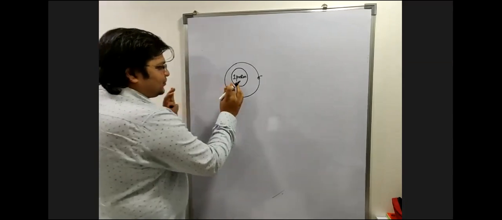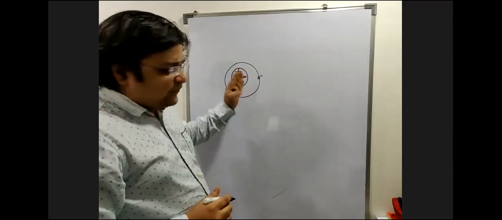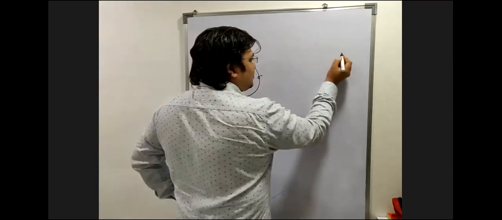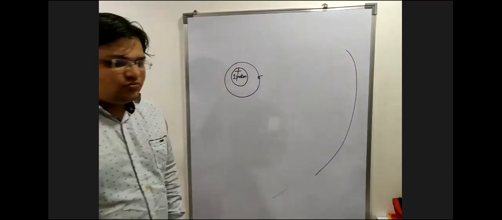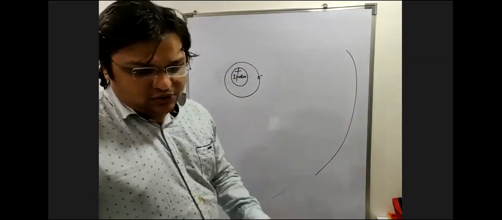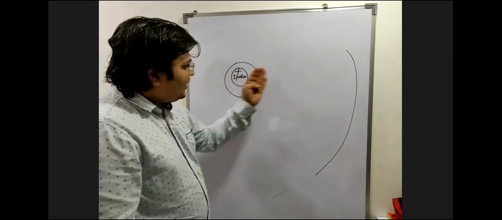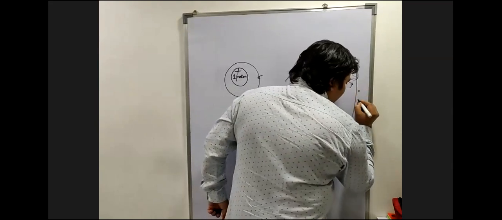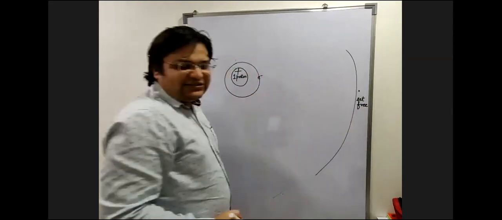Now, this proton is positively charged. Can I say this is positively charged? So it will have an electric field which is going to be outside this also. I say that the proton's influence is still there. इस प्रोटॉन का फील्ड जो है वो यहाँ तक है, मैं इसको बोल रहा हूँ. Do you understand this? प्रोटॉन का फील्ड यहाँ तक है. If the electron reaches here, it is set free.